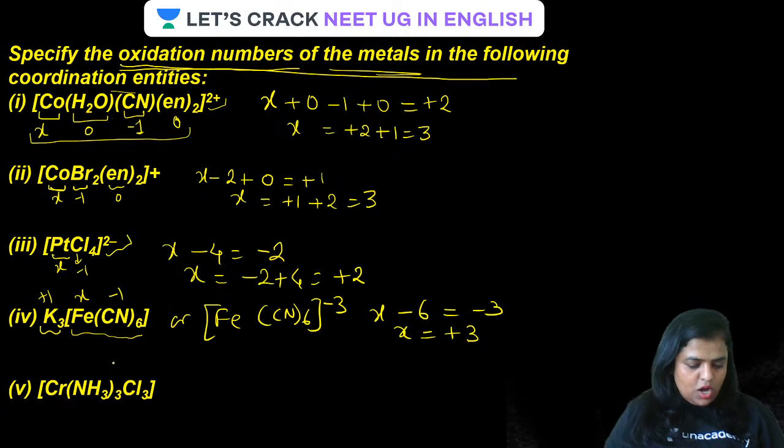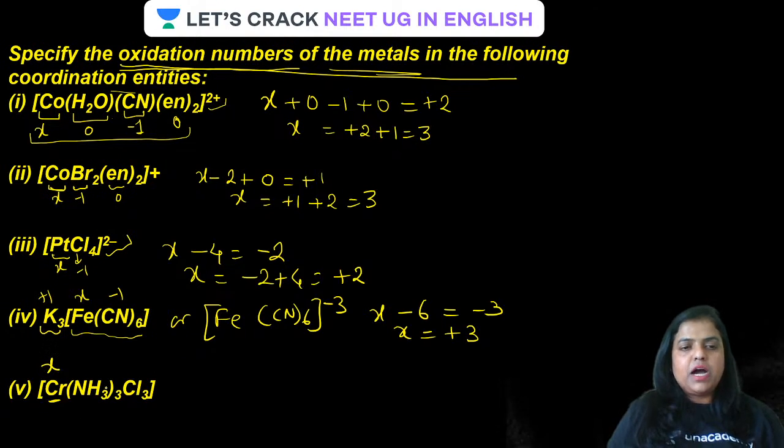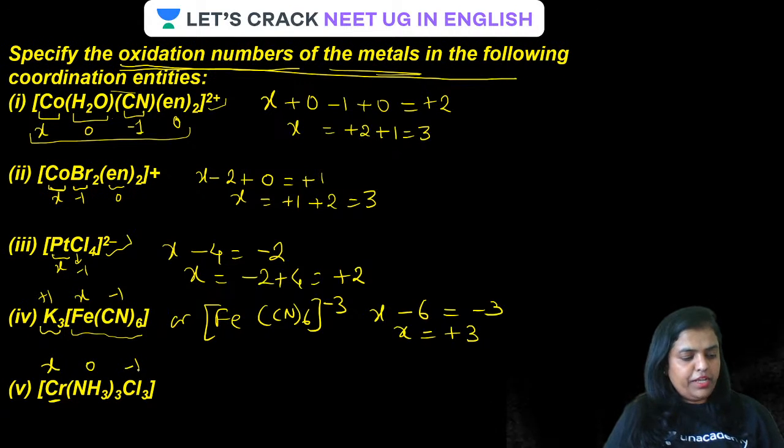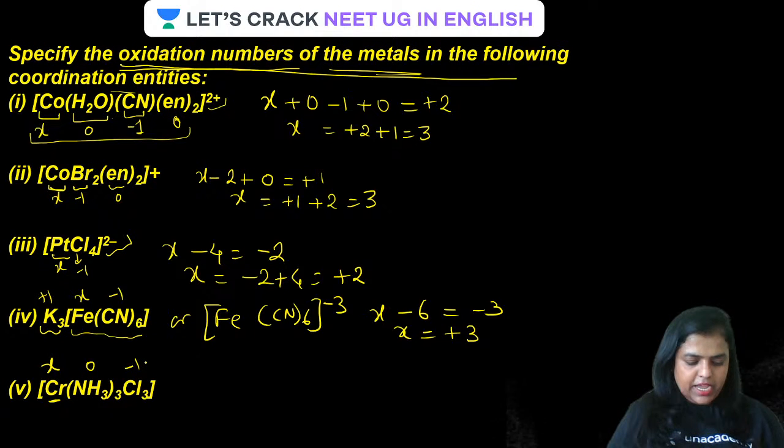Now, okay, I've started. Yes, guys, come on, have a look at the screen. Chromium is what? Chromium is, let it be x. Ammonia is 0 because it is a neutral ligand. Chlorine is minus 1. If you have solved, do reply in the chat box. Do reply in the chat box. Okay, guys, is that clear?